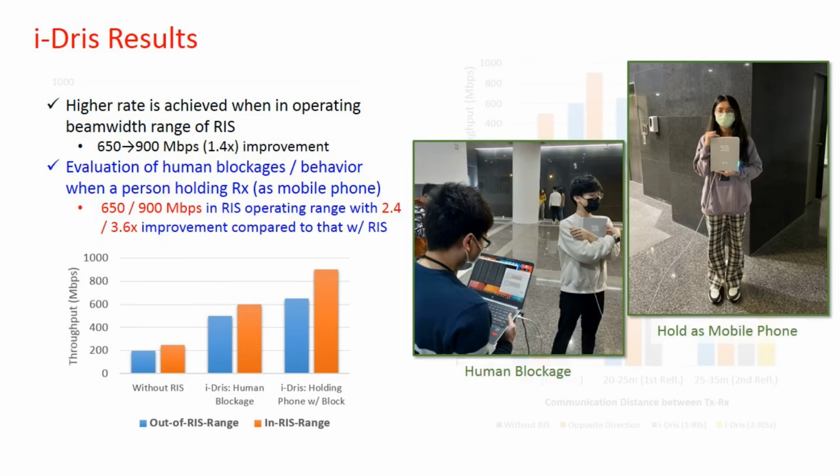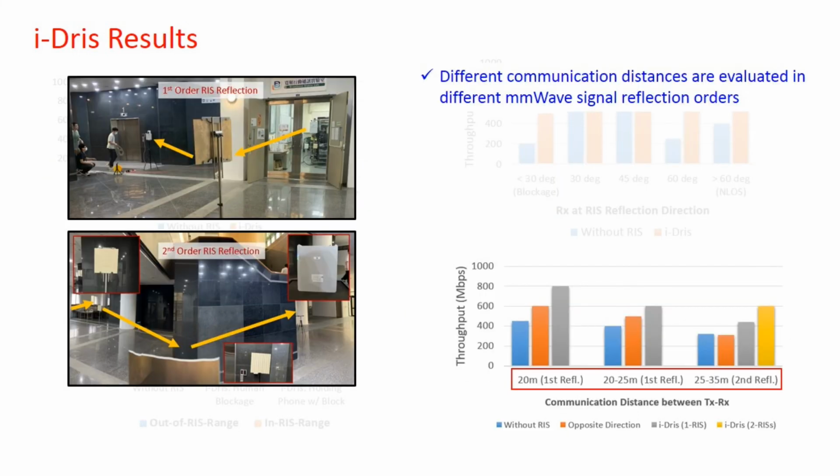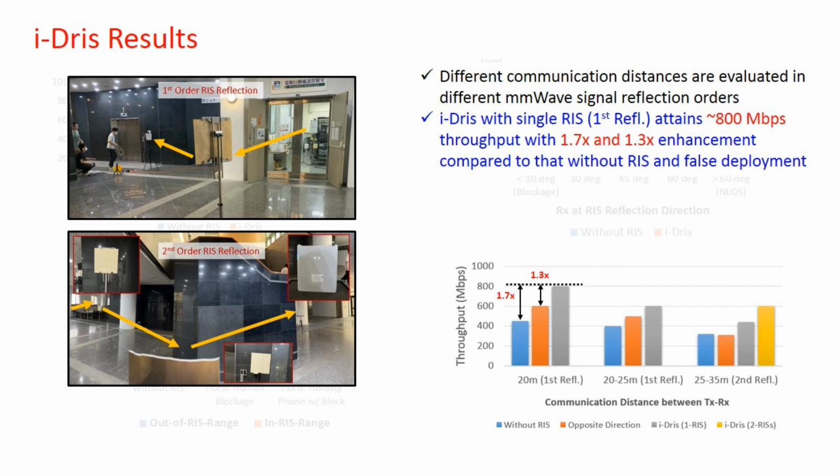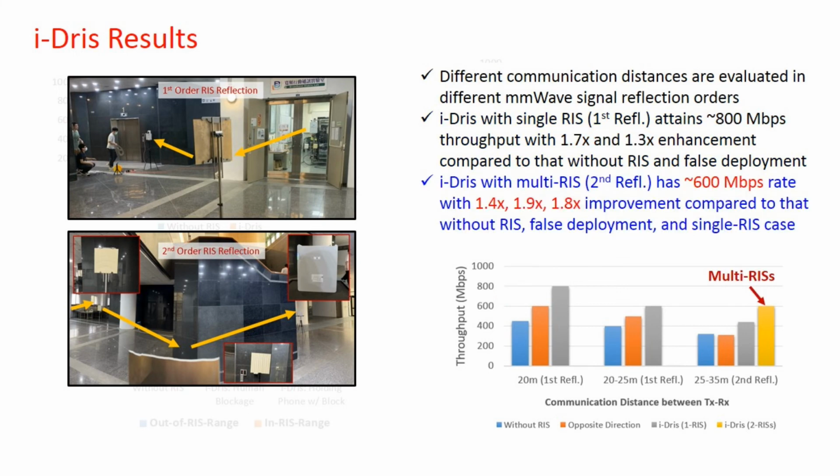Furthermore, different human behaviors, such as human blockages and holding phone, are evaluated with respective 650 and 900 megabit per second rate performances. At last, different communication distances are experimented under different wave signal reflection orders. i-Dris with single RIS can attain 800 megabit per second throughput. On the other hand, i-Dris with multi-RIS enhances with maximum 90% more rate compared to no RIS, false deployment, and single RIS case.